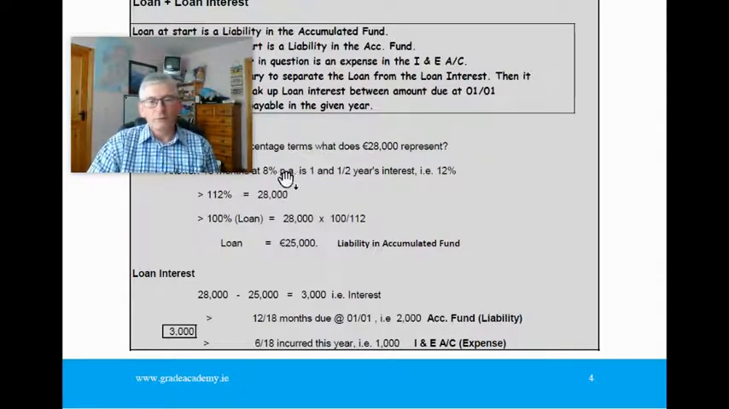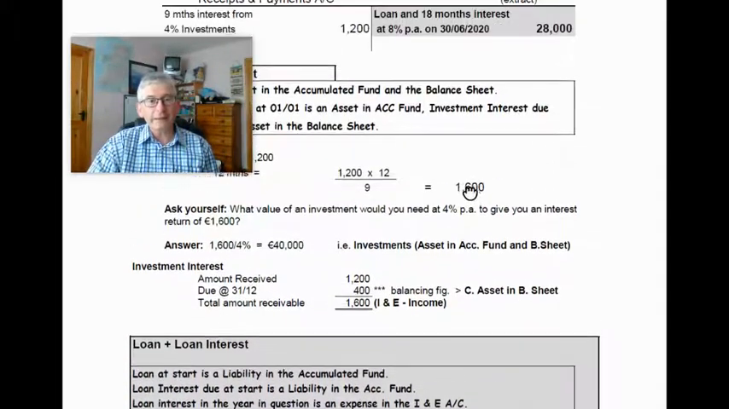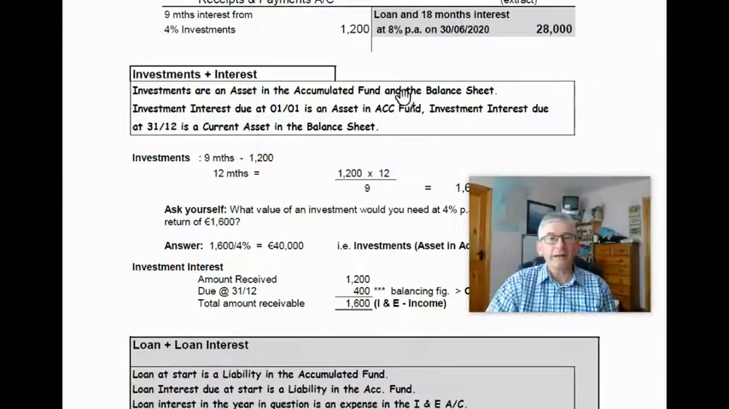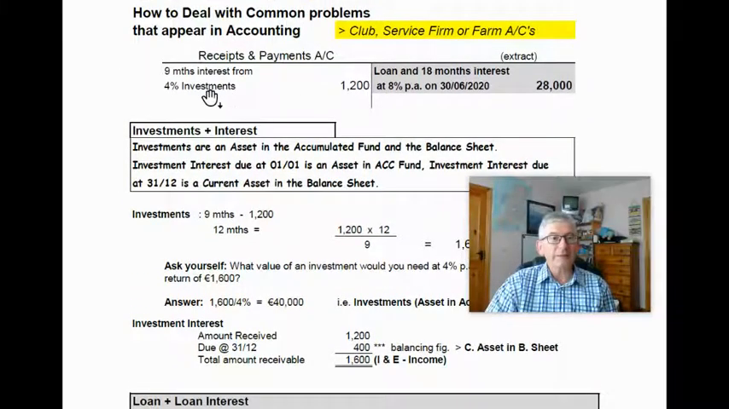Now, regardless of which question comes up, you will definitely have to deal with this idea of investment and investment interest and loans and loan interest due, and the loan interest applicable to the year in question.